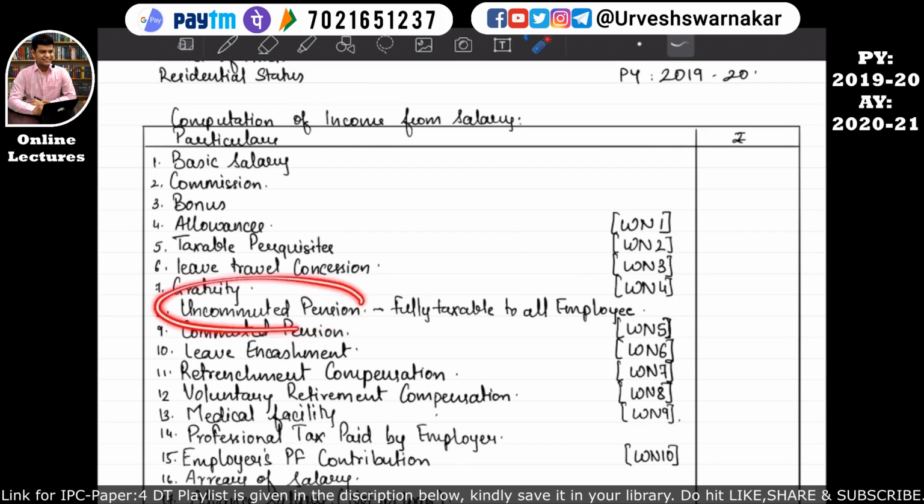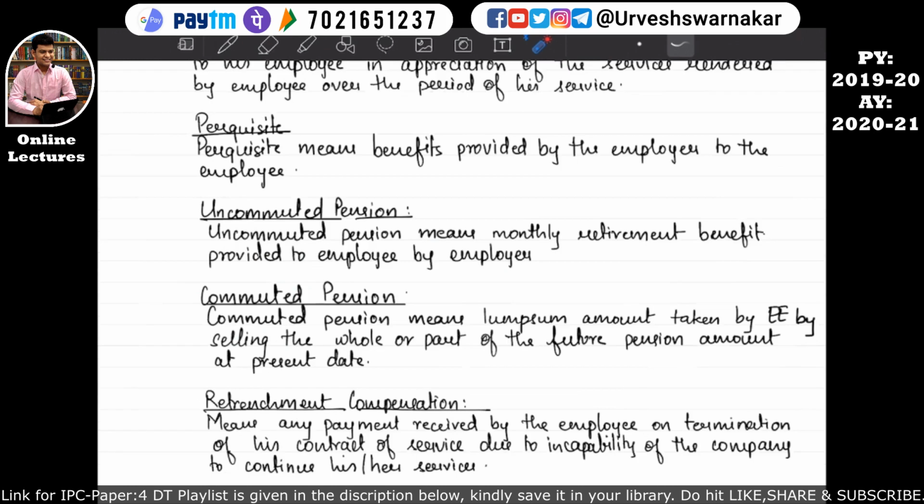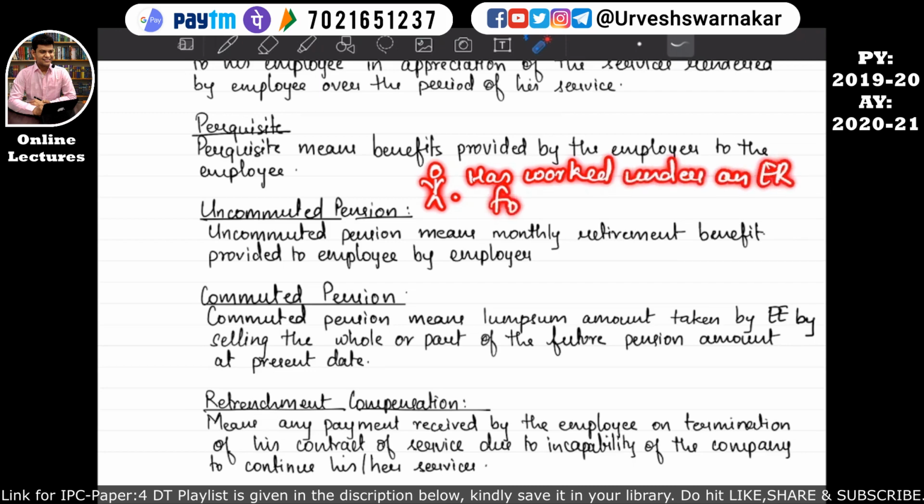In order to understand what uncommuted pension means, come into the notes. In the notes I have given what uncommuted pension means. Uncommuted pension means monthly retirement benefit provided to an employee by the employer. Understand that this is our assessee, Mr. A. This assessee has worked under an employer for say 10 years. After completing these 10 years, Mr. A took retirement.